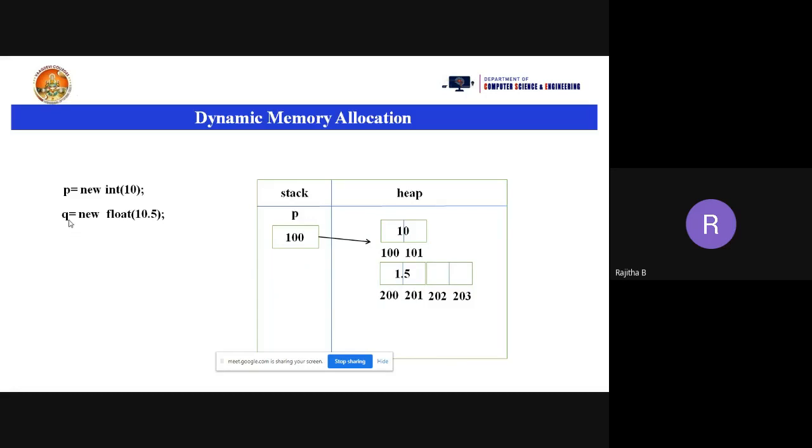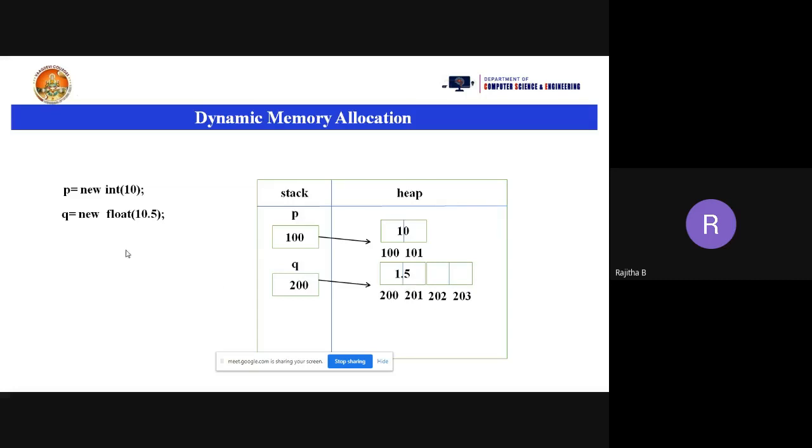Now for this q pointer, where is the memory allocated? Where is the memory allocated for the q variable, the pointer variable? Yes, in the stack, memory is allocated for the q variable. And what is the value q consists of? The starting address of the 1.5 or 10.5 floating variable. What is the starting address? 200. So that is going to be stored into the q variable, and when you take the address into q, it is pointing to the address location of the float variable.